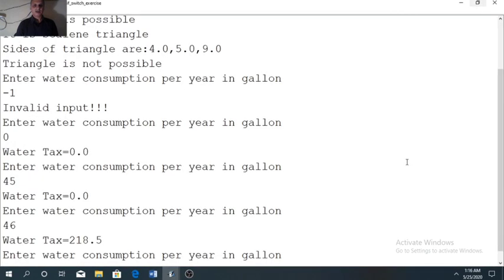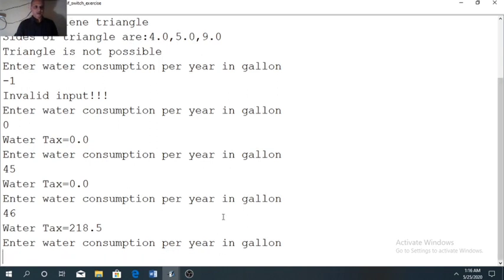Program is already running here. Suppose we enter here 76.